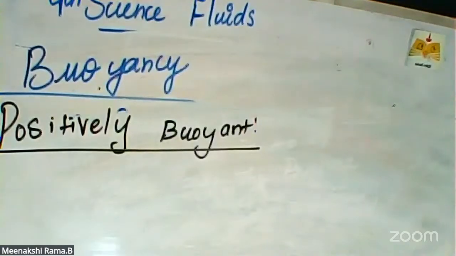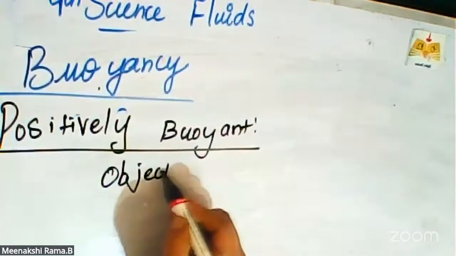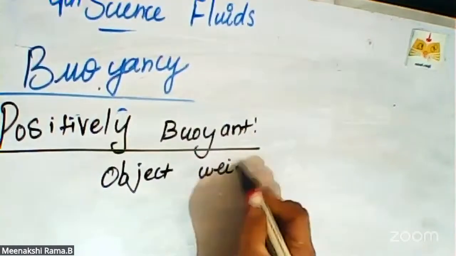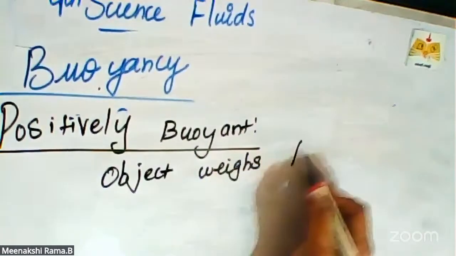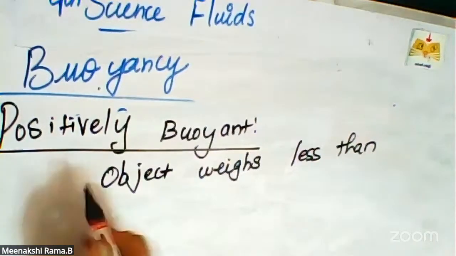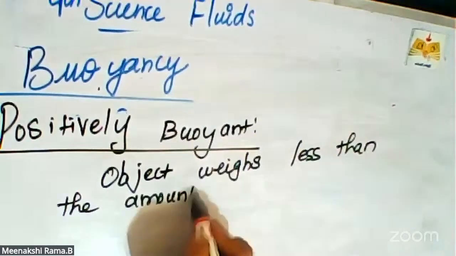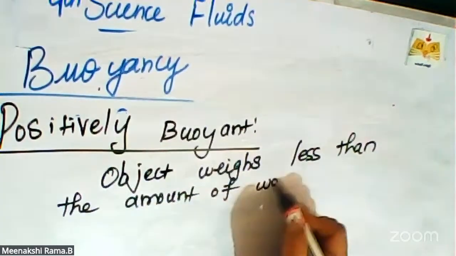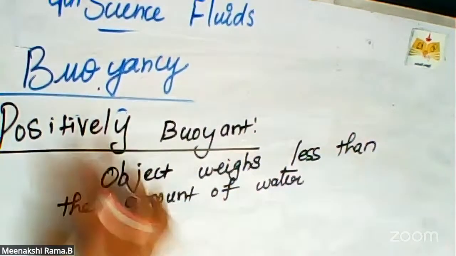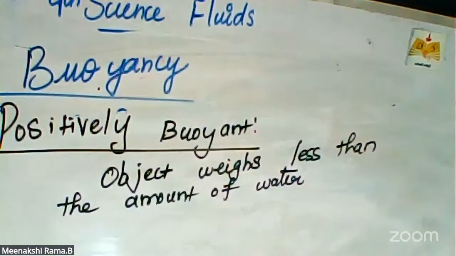the object weighs less than the amount of water it displaces. So this kind of object is called positively buoyant.